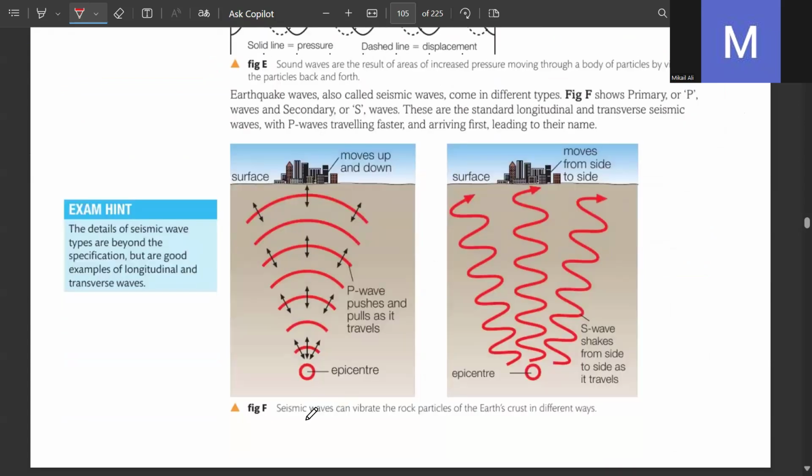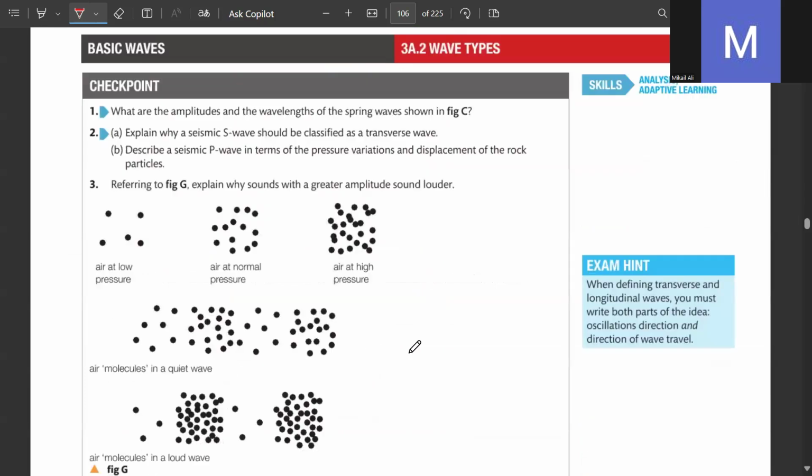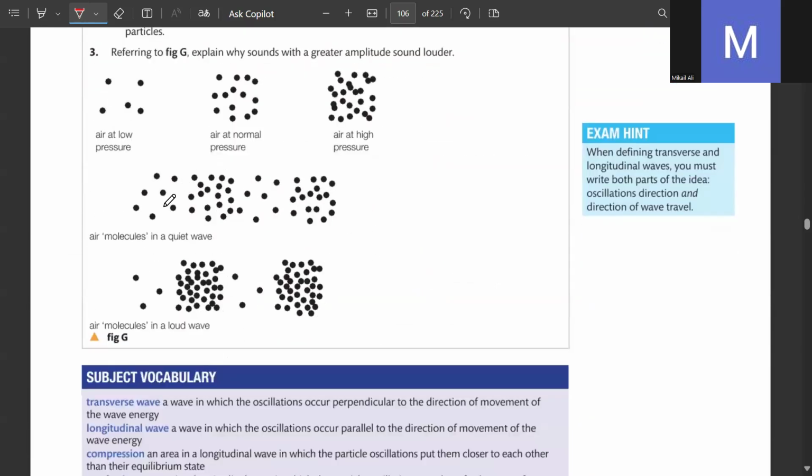Then epicenter, seismic waves are also longitudinal. Earthquake की जो waves हैं, क्यों? How are they longitudinal? Because you can compress them. They are traveling through a proper medium. Vibrations है, वो भी तो vibrations ही हो रही हैं. There are points of compression. There are points of rarefaction in an earthquake wave, seismic wave as well. फिर यहाँ पे देखिए, this is rarefaction, compression, rarefaction, compression.